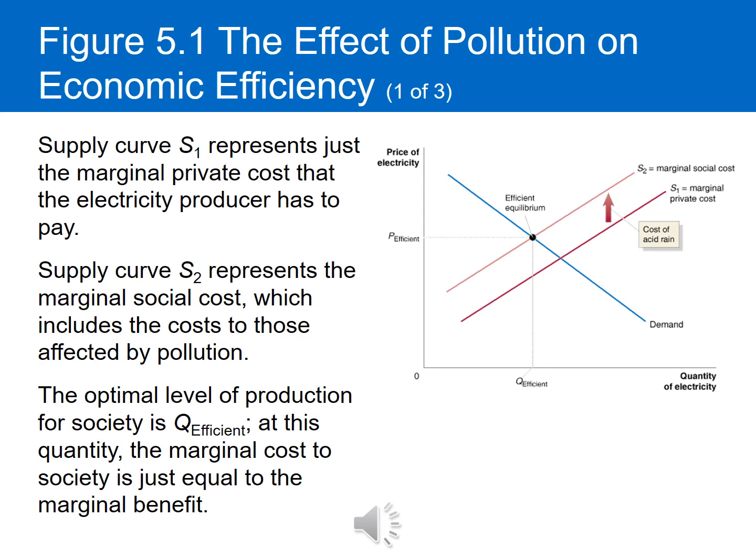The optimal level of production for society is at Q efficient, and the price is at P efficient. At this point, the marginal cost to society is equal to the marginal benefit to society. And again, this is where the societal supply curve crosses the demand curve, not where the private supply curve crosses the demand curve.